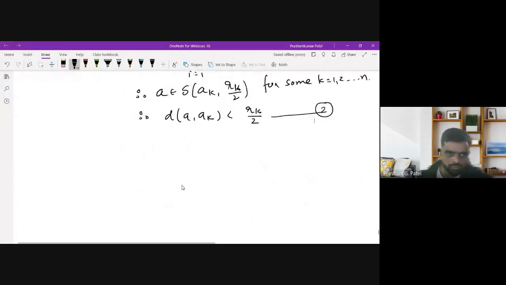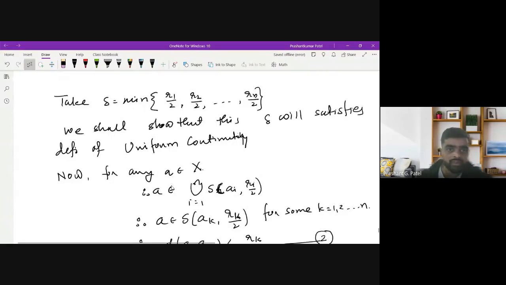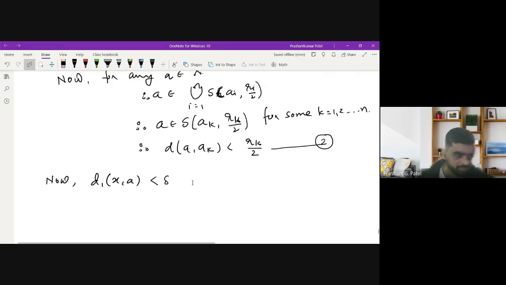Now suppose d1(x, a) is less than delta. This is the logic for why the minimum is required: delta is the minimum of r1/2 to rn/2, because I want to prove this is less than delta.